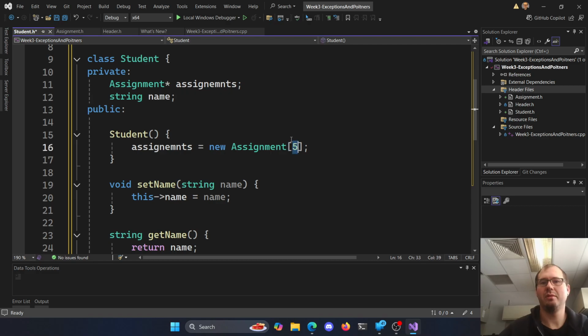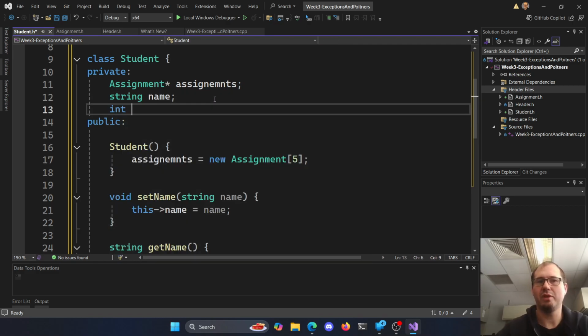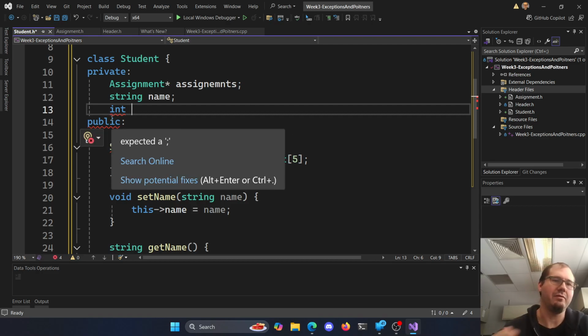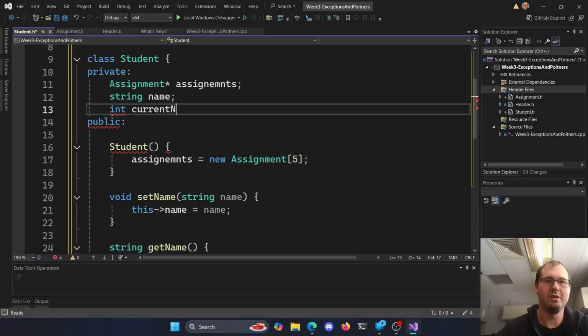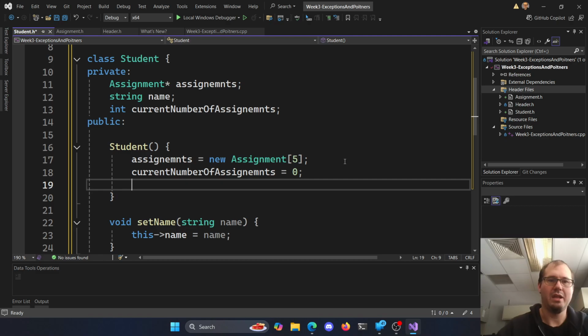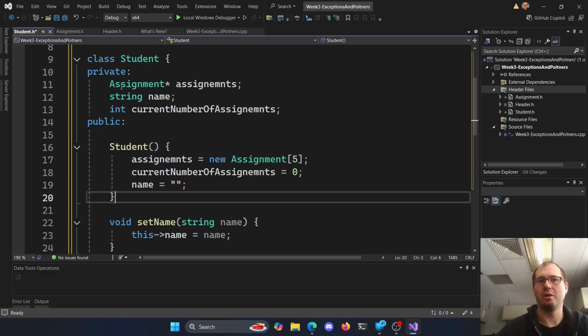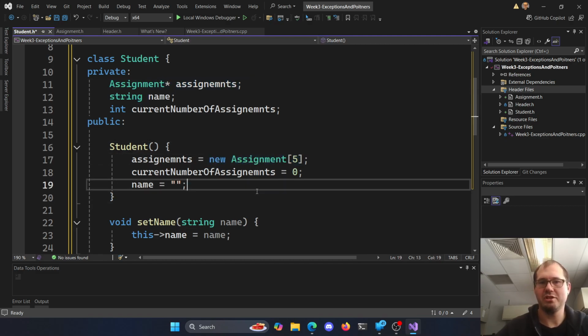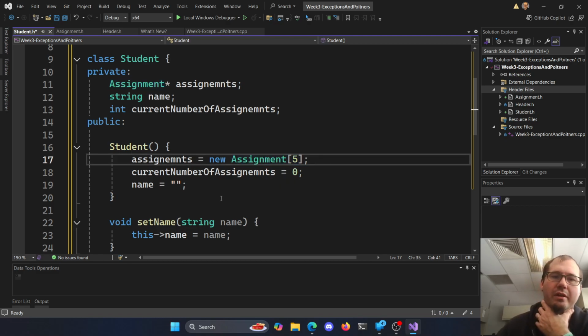So if we know how many we have, we probably should be keeping track of that here, right? If we have room for 5, I should know how many we have here. So the current number of assignments. And then our constructor's job is to give our attributes values. We'll set that to 0, and then we'll set name to nothing to start. So we set our values for our attributes in our constructor, and we initialize this memory. This will create and allocate new memory here on the heap.